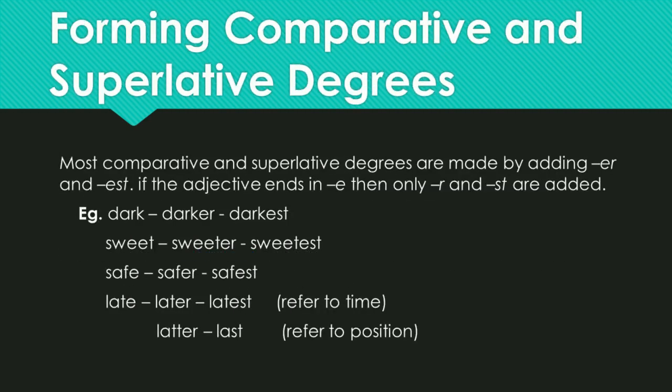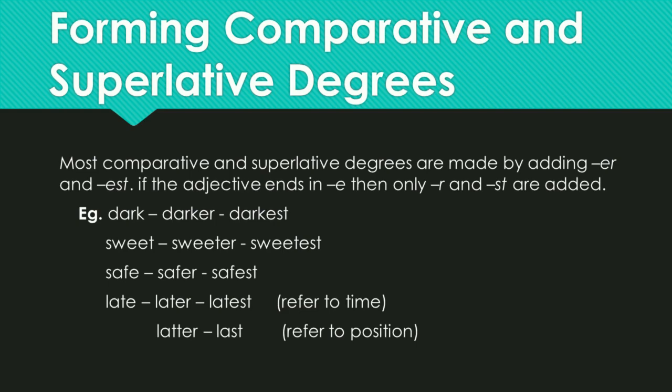Let us know about how to frame comparative and superlative degrees of an adjective. Most comparative and superlative degrees are made by adding er and est. If the adjective ends in e, then only r and st are added to the positive form of adjective.